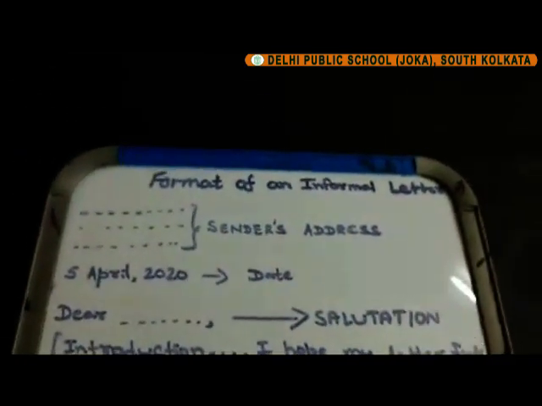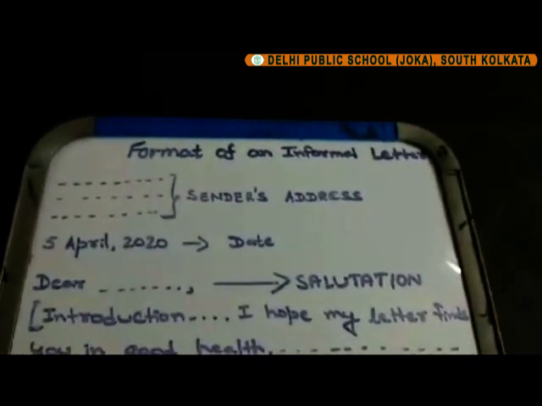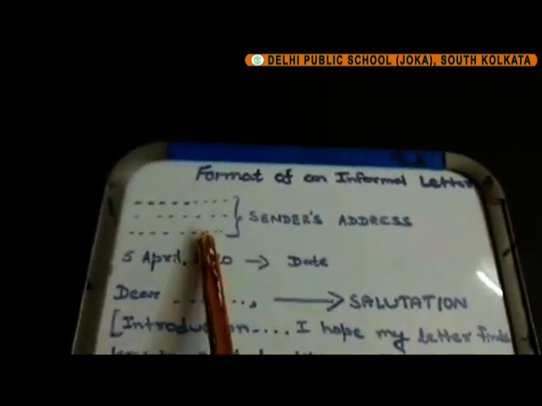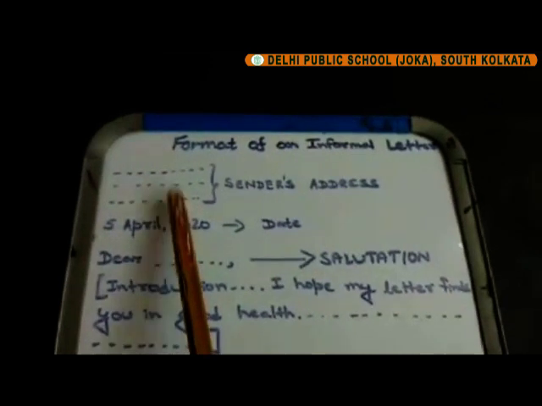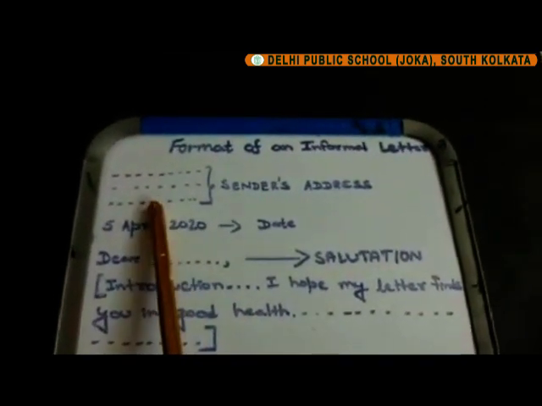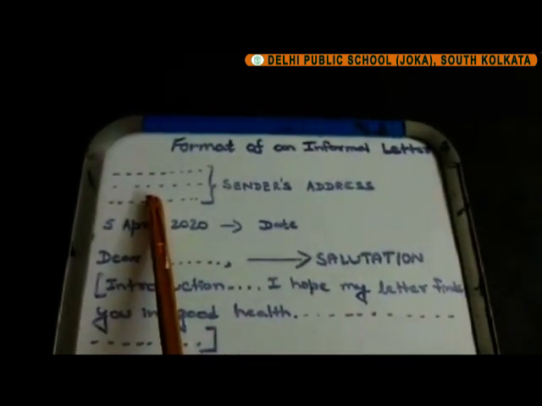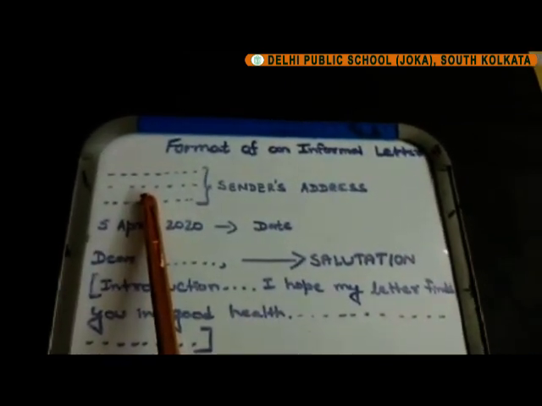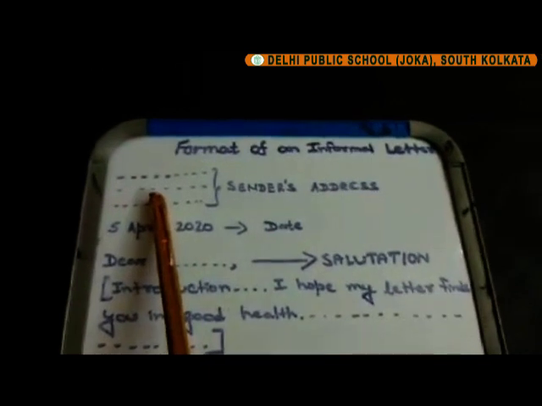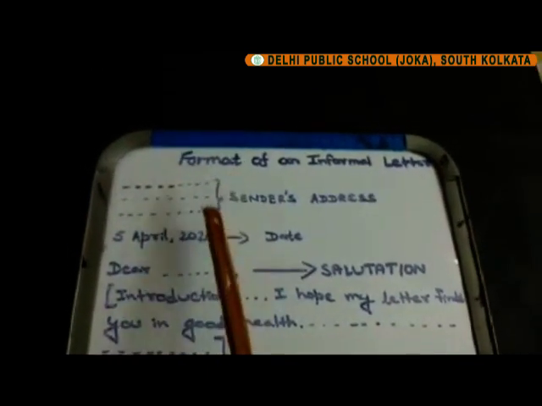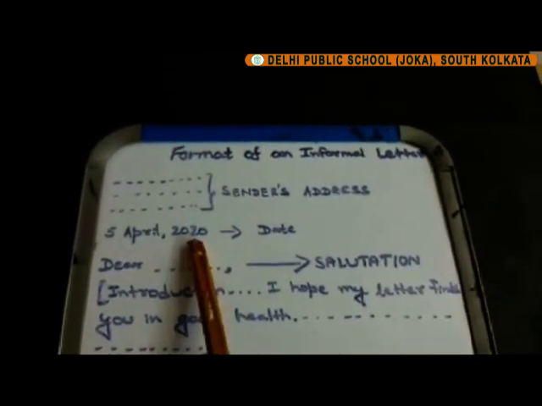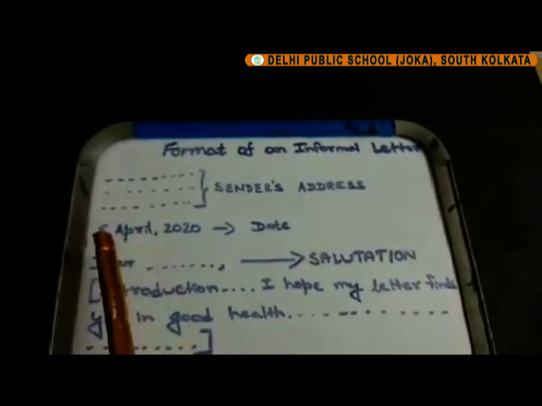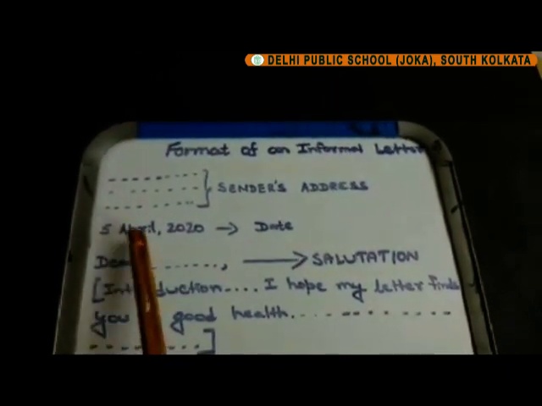The very first thing to be written in an informal letter is the address, the sender's address, which is written at the left hand side corner of the page. The sender's address should be complete and accurate so that the receiver can reply back to the letter with ease. After the address, we leave a line gap and next comes the date.